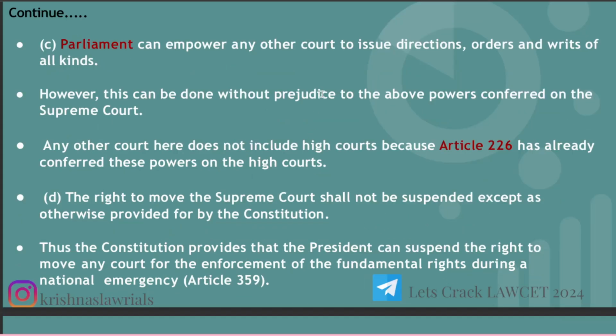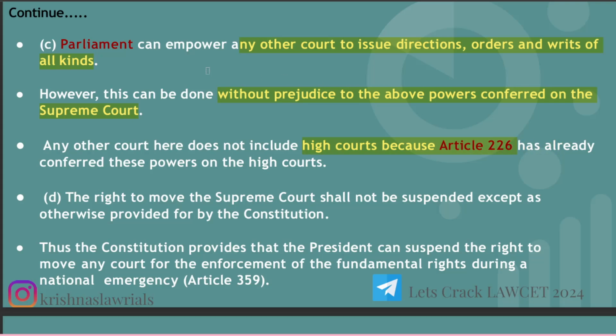Parliament can empower any other court to issue directions, orders, and writs of all kinds. So Parliament has the power to give power to any court to issue directions, orders, and writs of all kinds. However, this can be done without prejudice to the above powers conferred on the Supreme Court, because above we have seen the Supreme Court has power for constitutional remedies, and even the High Court has that right under Article 226.